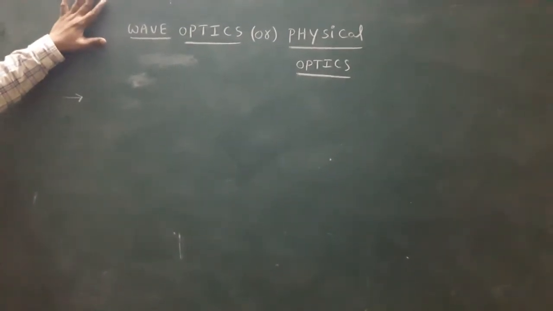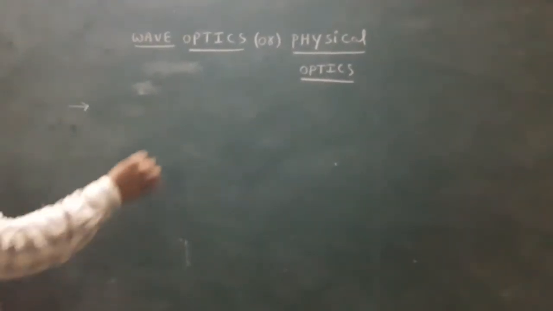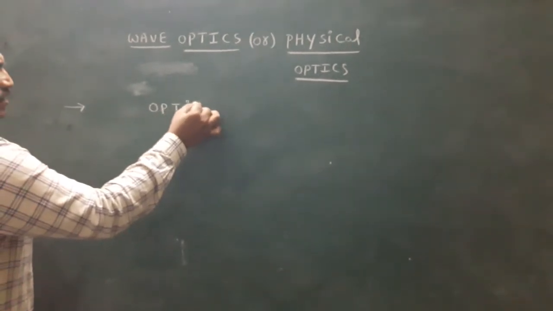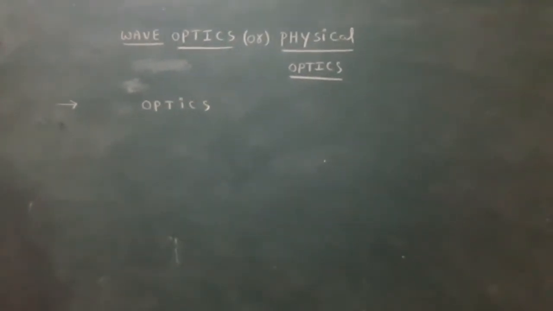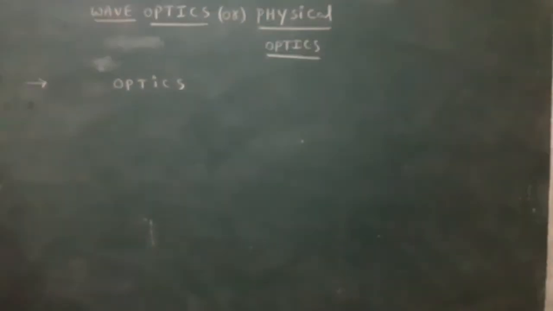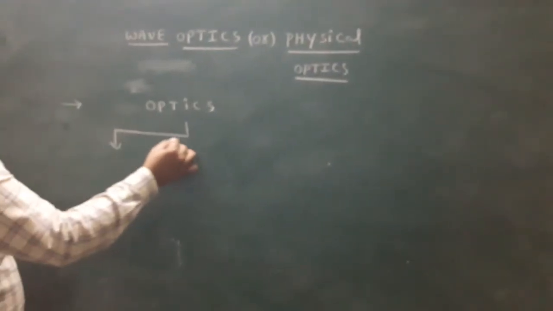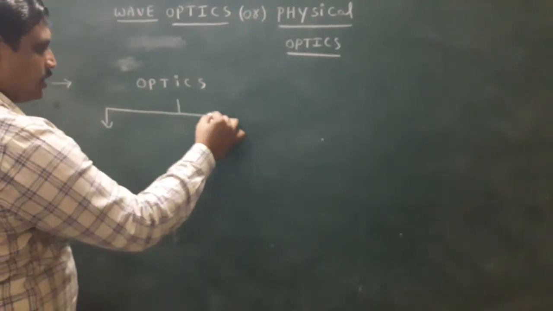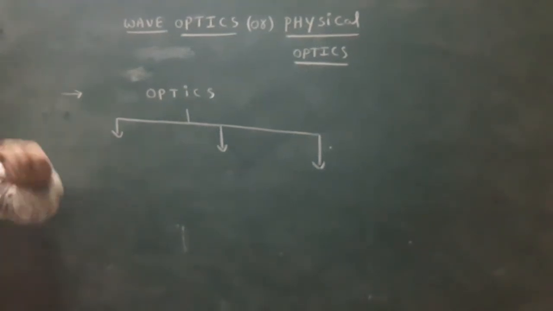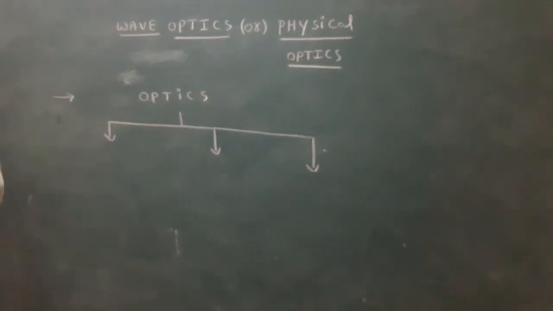In the chapter, first I discuss optics. What is the meaning of optics? It can be classified based on propagation of light. Optics can be classified into three types. Once again I repeat: based on propagation of light, optics is classified into three types.